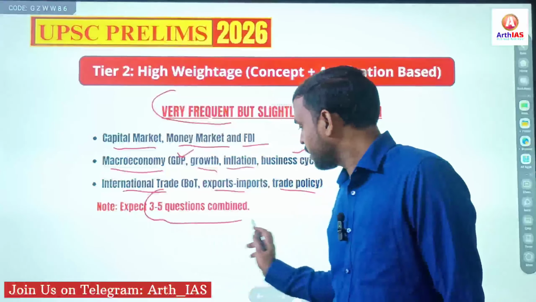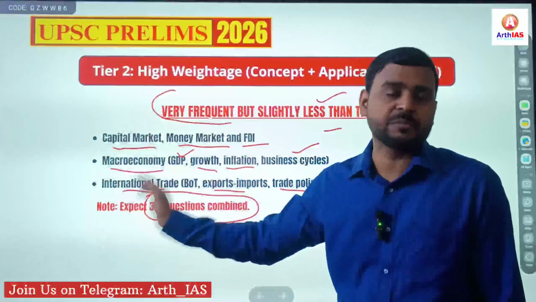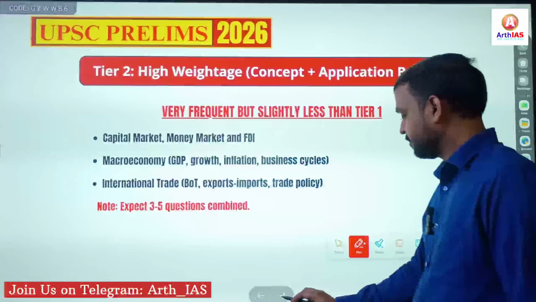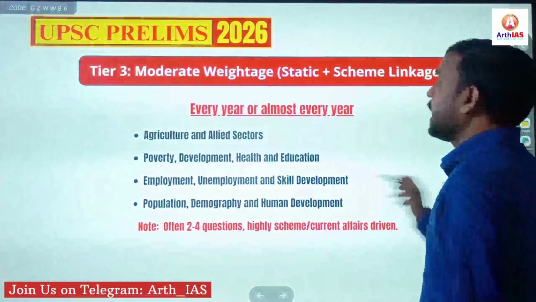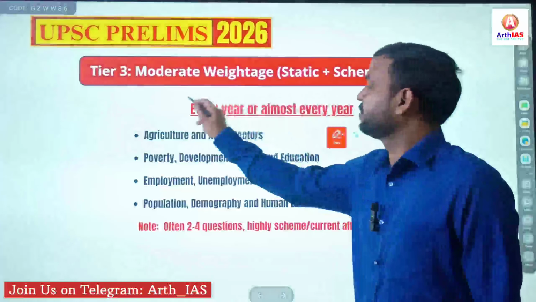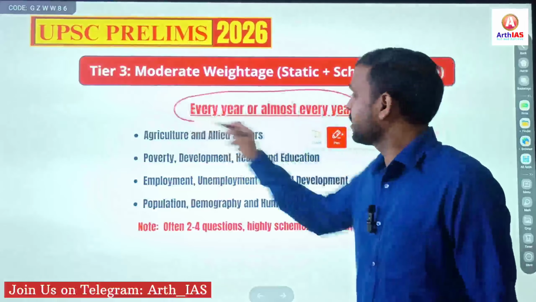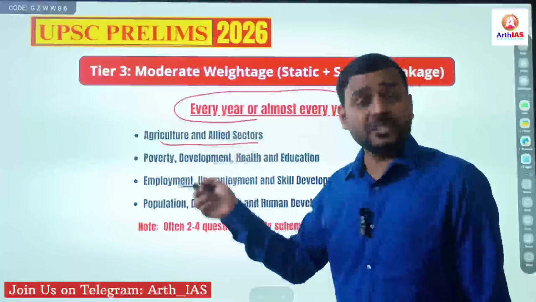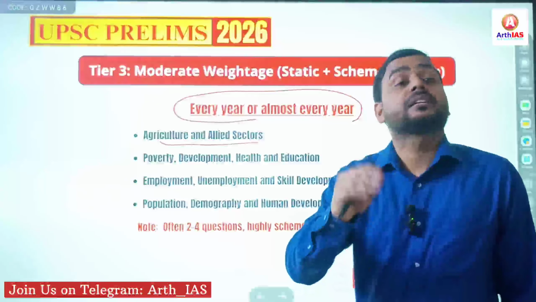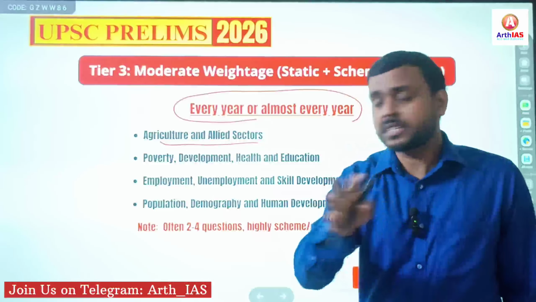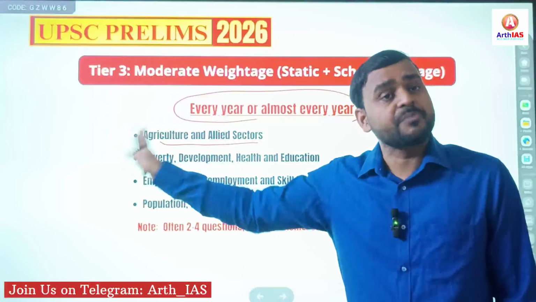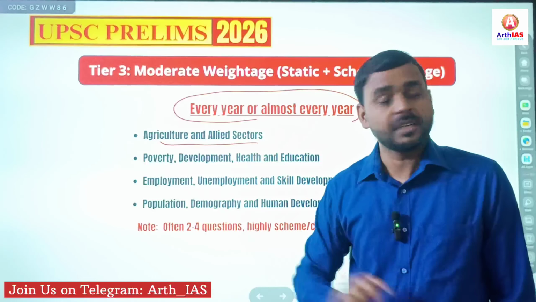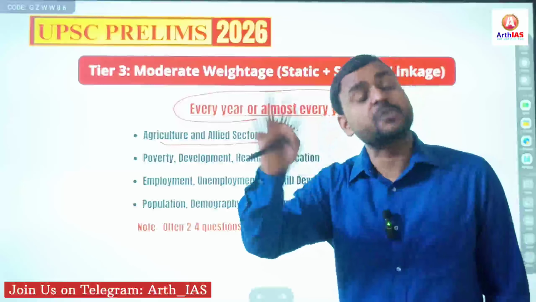Generally 3 to 5 questions are asked from these topics. Next, tier 3. Every year or almost every year, questions are asked from these 4 topics. As I said earlier, agriculture: for the last 4 to 5 years, 3 to 4 questions are asked from agriculture. Even the number goes up, but from agriculture and allied sector, 3 to 4 questions are fixed.